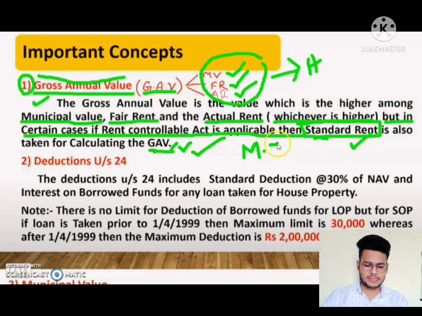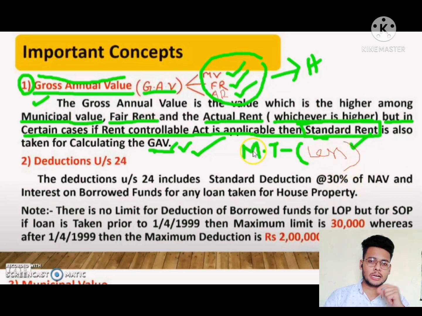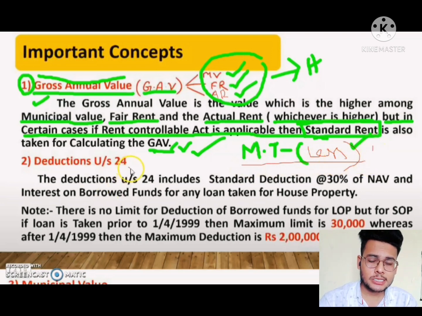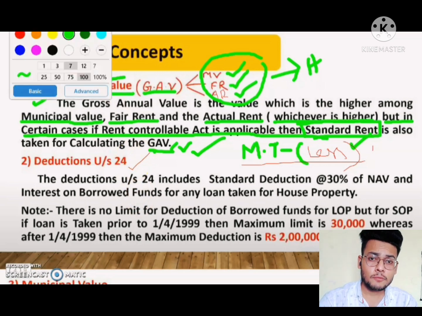So let's see the basics only. To find net annual value, we have to take municipal taxes and deduct them to get the net value. Okay. So after getting net annual value, we have to make some deductions under section 24 to get the income from house property.